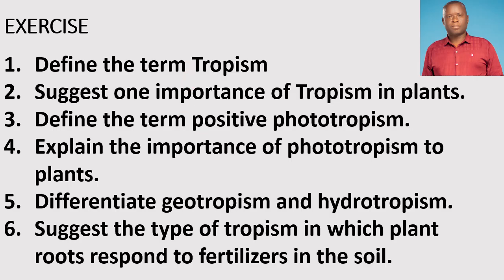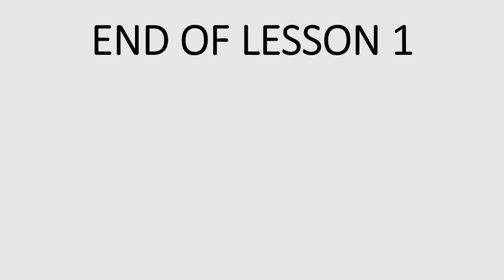Otherwise, this marks the end of our first lesson. When we meet again, we are going to discuss the experiments involving tropisms, investigations that can be carried out to show the different types of tropisms.